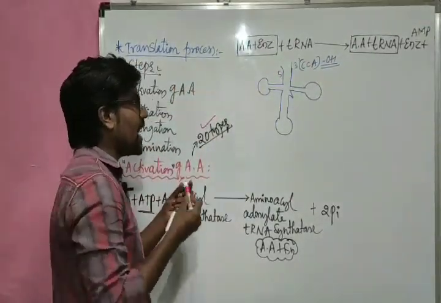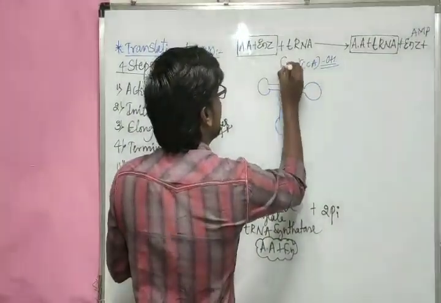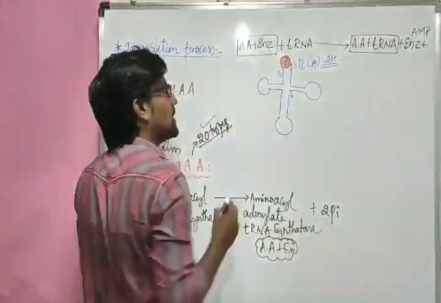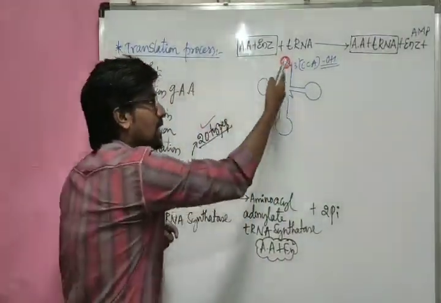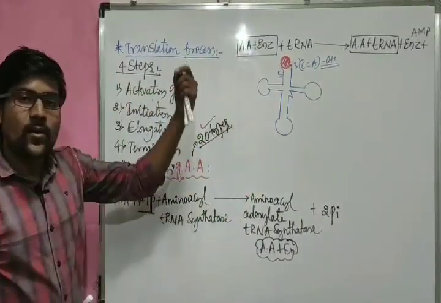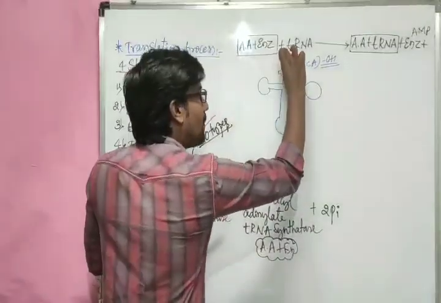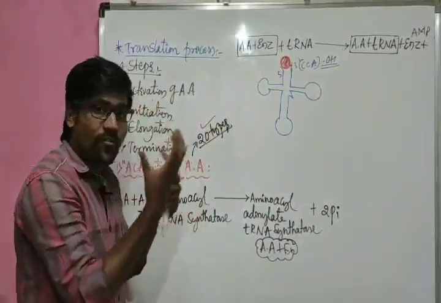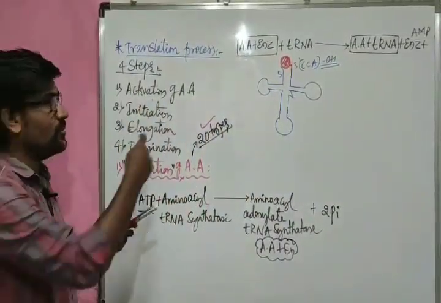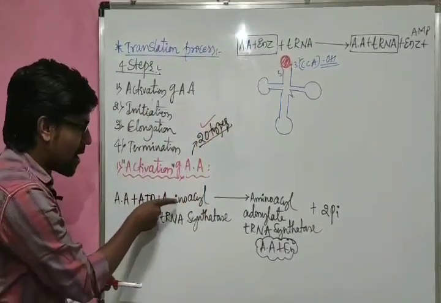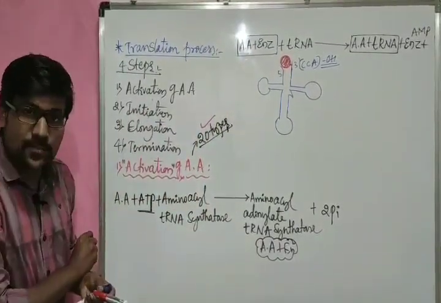That means here the amino acid is going to combine. This tip region is considered to be the amino acid acceptor site. And when the amino acid is attaching, who will facilitate that? The enzyme. What is the enzyme? Amino acyl tRNA synthetase enzyme, right?